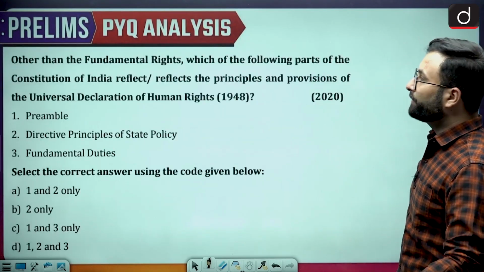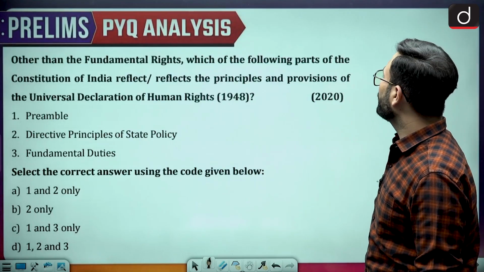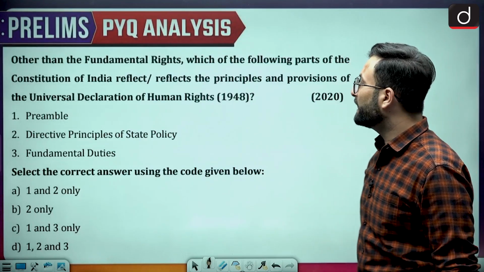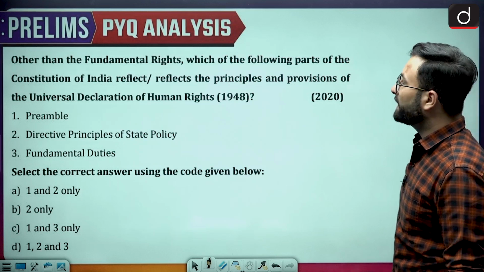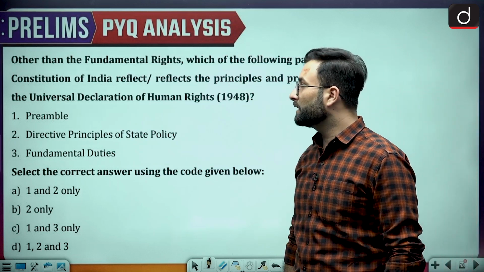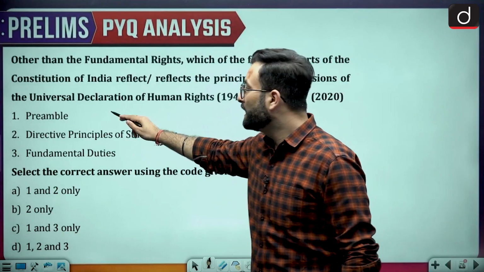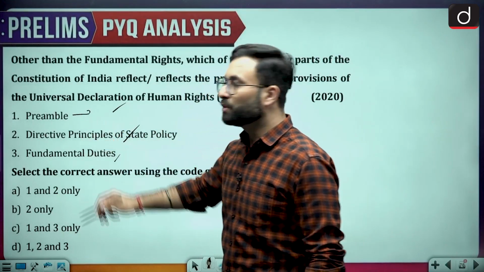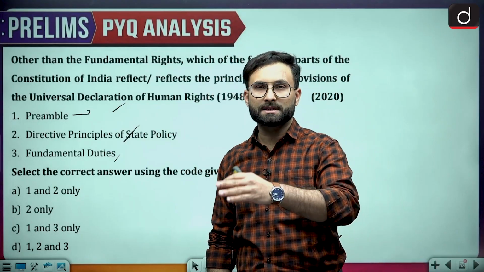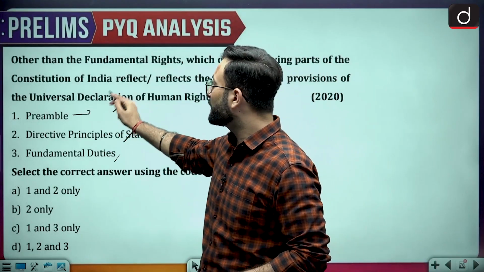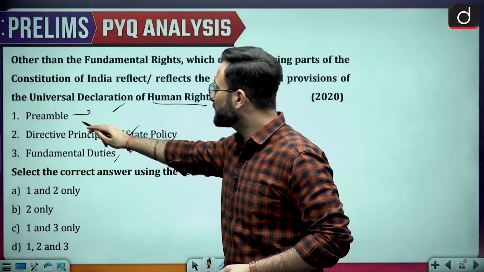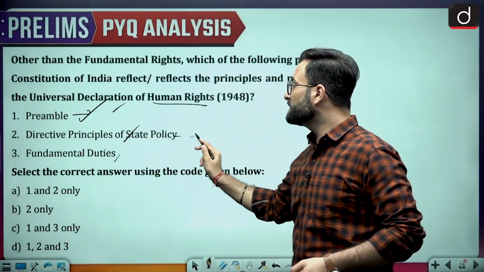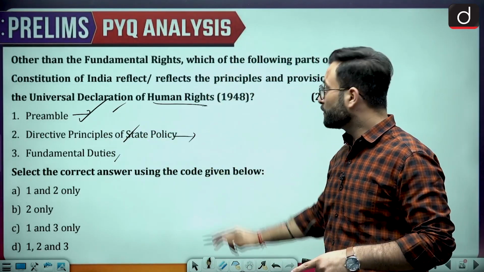Moving further, other than the fundamental rights, which of the following parts of the Constitution of India reflects the principles and provisions of the Universal Declaration of Human Rights: preamble, directive principles of state policy, and the fundamental duties. If we talk about the preamble, you know that liberty, freedom, all these things are given over there. So obviously these are part of human rights. So that is correct. DPSPs are the socio-economic rights. So that is also correct.